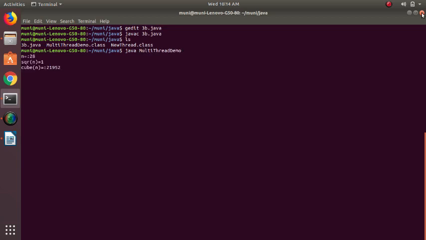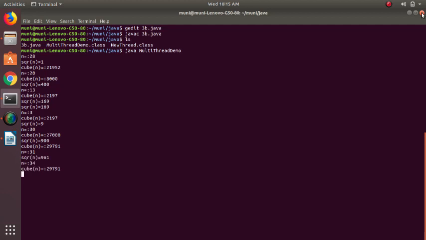Yes, so some random numbers come here. See here, if n is 20, the square will be 400 and the cube will be 8000. The same way for n equal to 13, square 169, and cube will be 2197, and for n equal to 3, square will be 9, and cube will be 27.